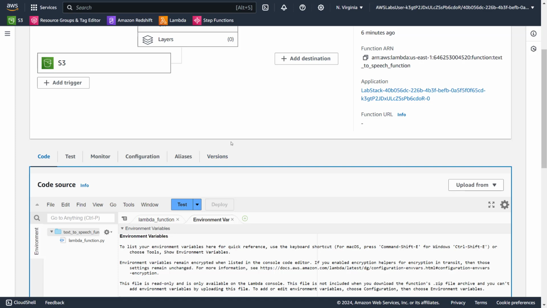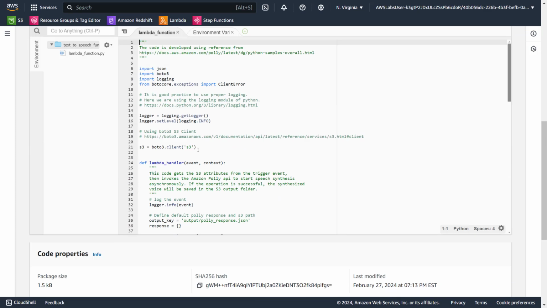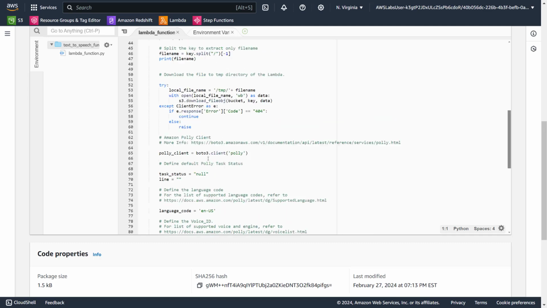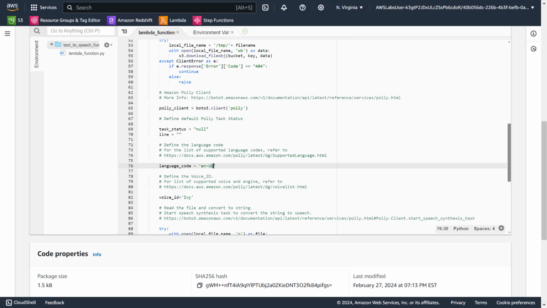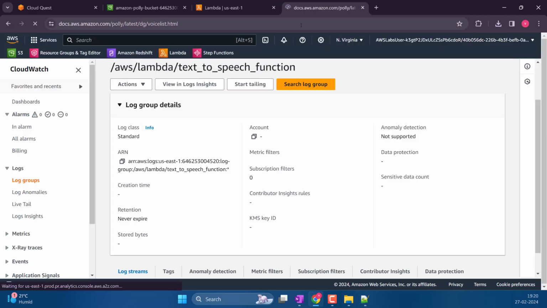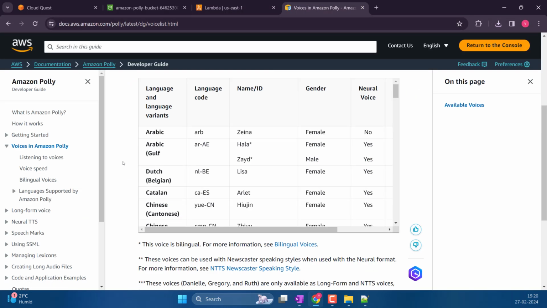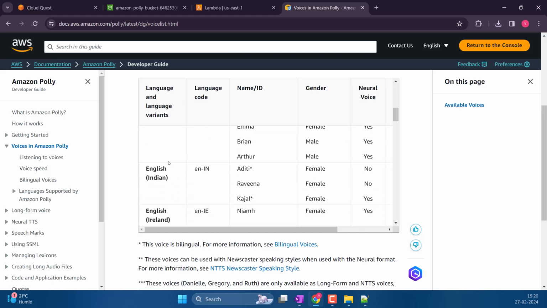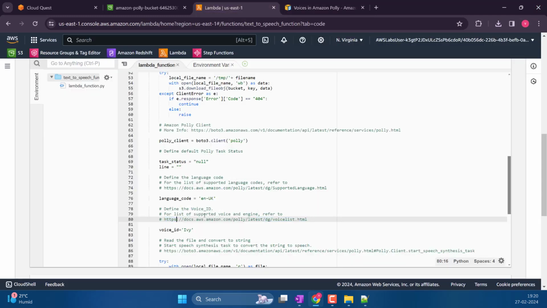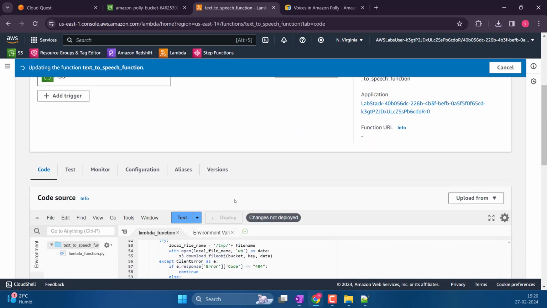Let's go here, and we want to change this to what? British English. British English, I'm assuming it should be UK. I don't know. So what I will do is go to CloudWatch, paste that. Okay, we are looking for English British or GB. Got it. I think that's the only difference. Deploy.